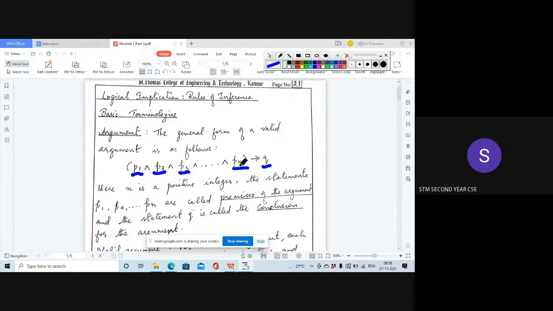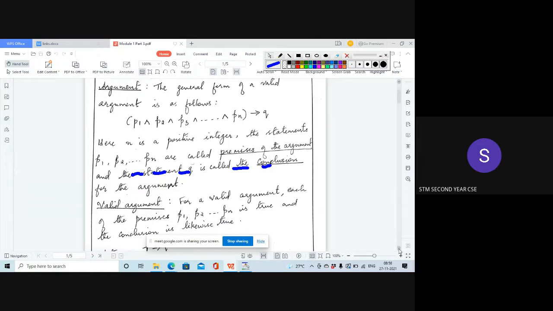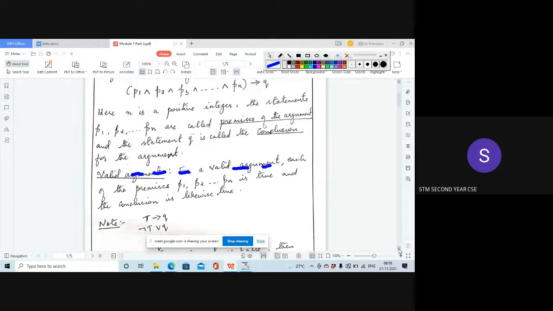If all these are true, then the conclusion Q is also true, and we call it a valid argument. So P1, P2, etc., are called the premises of the argument, and the statement Q is called the conclusion. For a valid argument, the premises P1, P2, etc., Pn will be true, and since the premises are true, the conclusion is true.